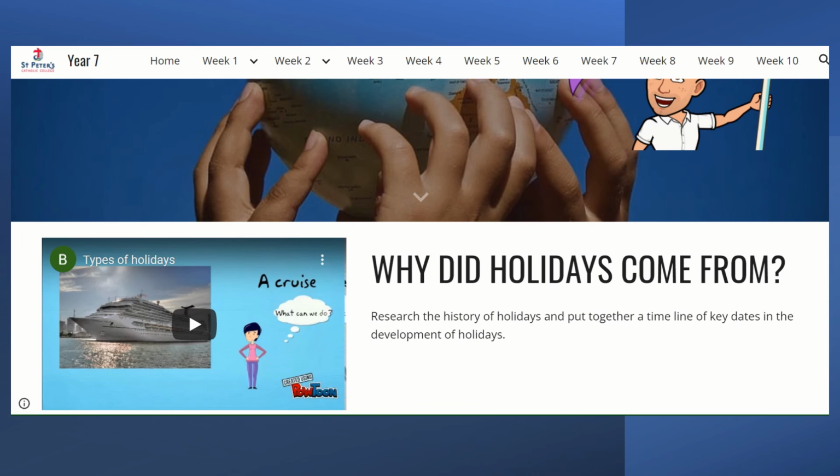I'm going to put another little button at the bottom of this, and you're going to click on that, and that will take you to a place where you can upload your work. It's up to you how you want to answer the question. You can do it in the form of a document. You can write your answer. You might want to do a PowerPoint in Google Slides. Totally up to you. So that's what we've got for this week.